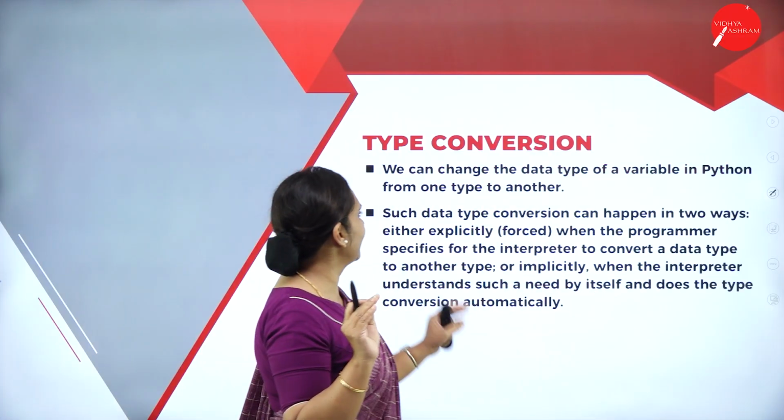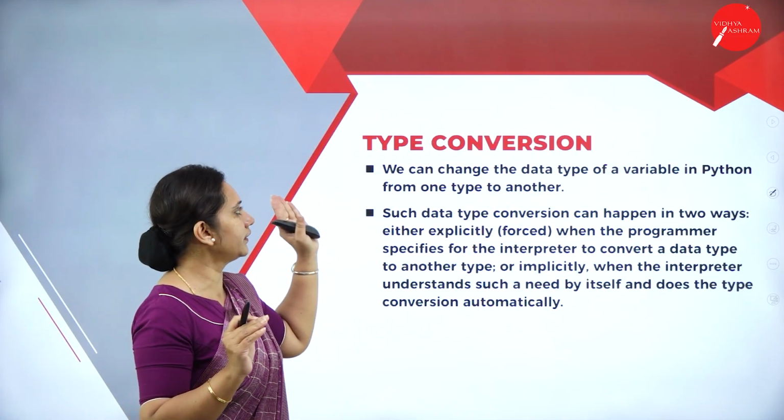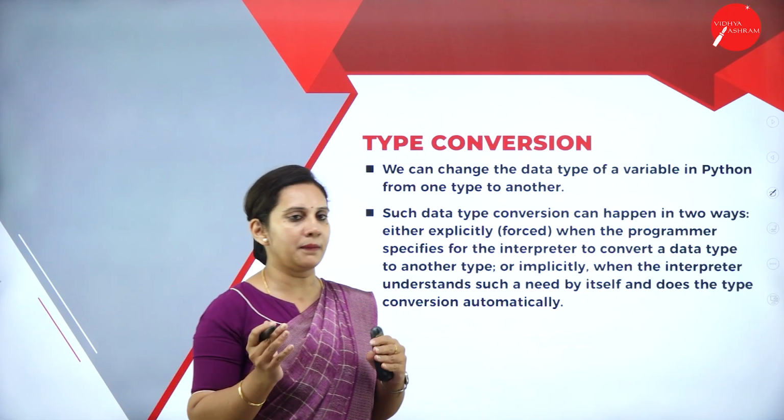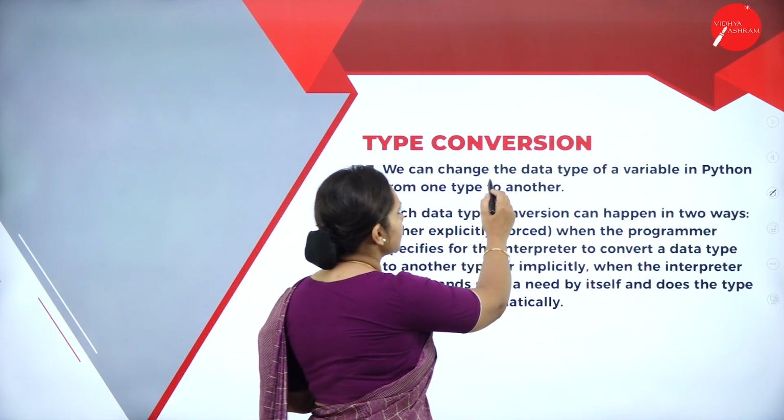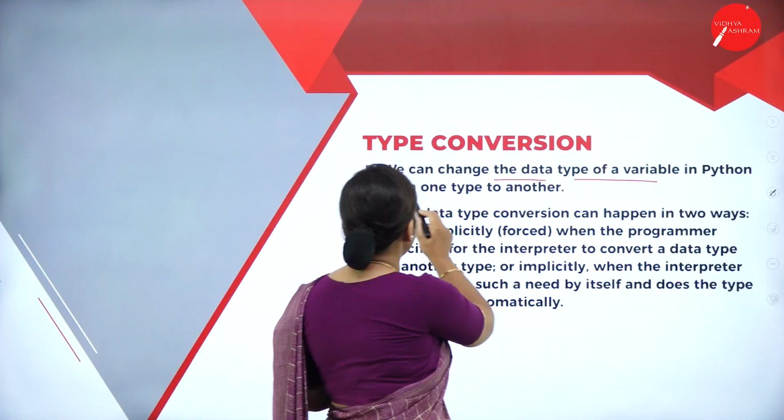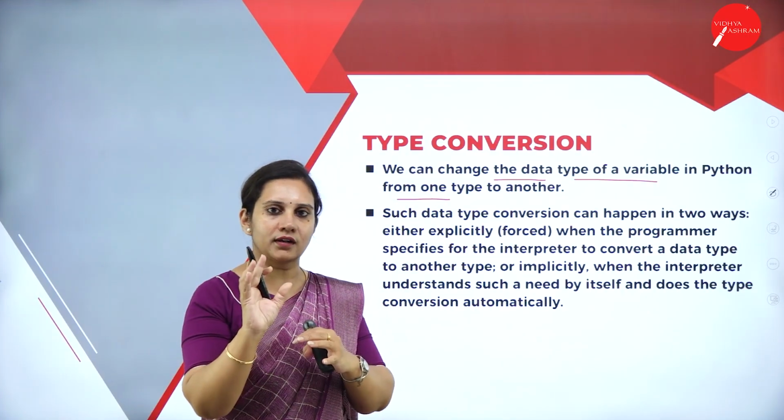In the next slide, we are learning about type conversion. What do we mean by type conversion? We can change the data type of a variable in Python from one type to another.